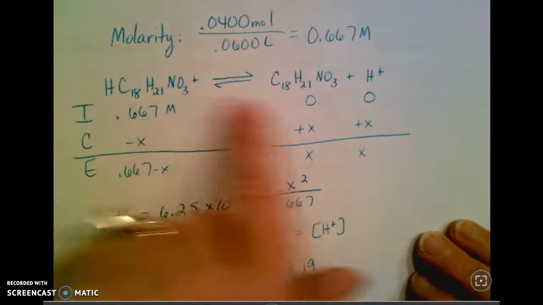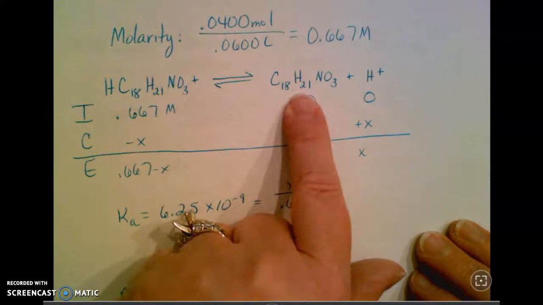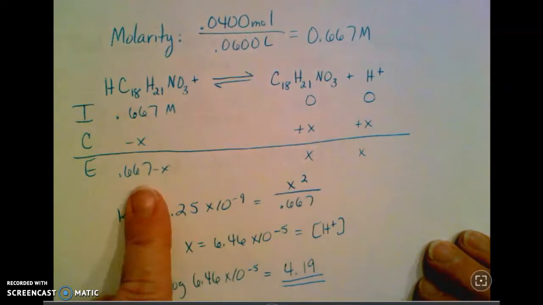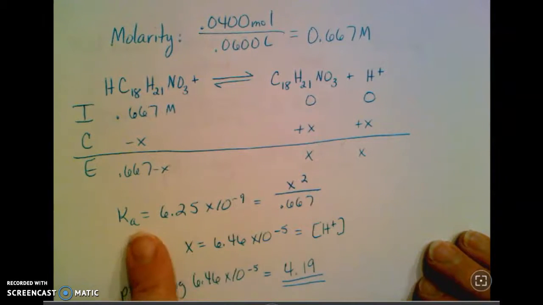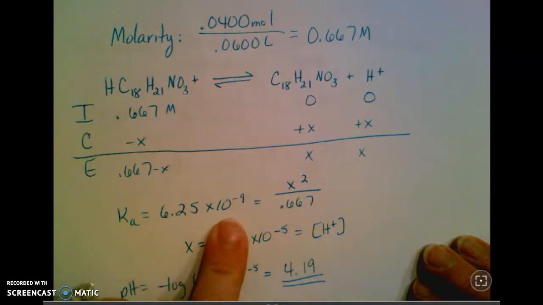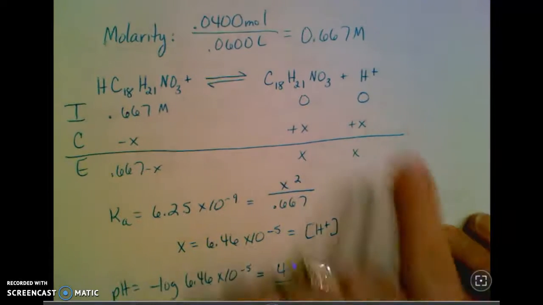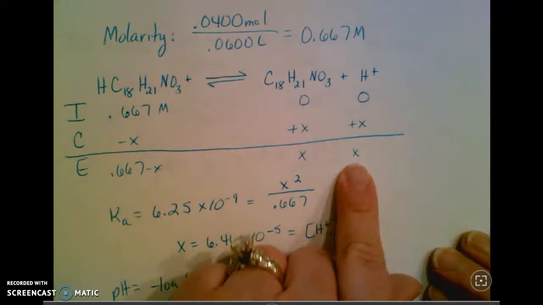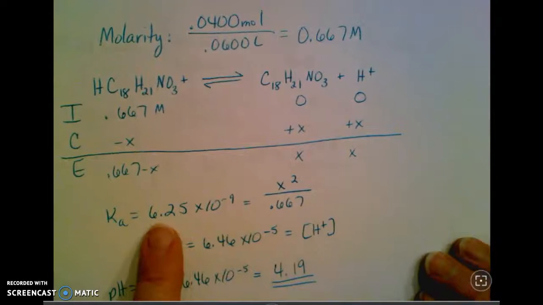And so this is the reaction that's happening with this 0.0667 molar solution of the weak conjugate acid. That acid is going to dissociate into the codeine and some H+. It's not going to be a huge dissociation, because remember the Ka that we calculated back in part B, it's 6.25 times 10 to the negative 9. Very, very small. But there is some hydrogen ion that's produced, and so I am going to get an effect on the pH from that.